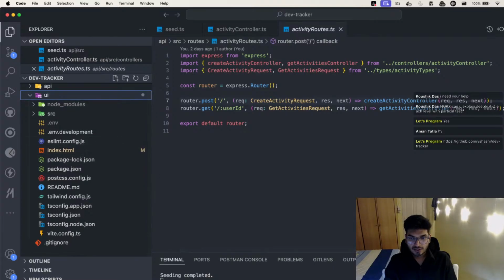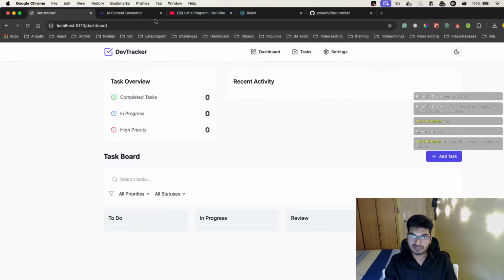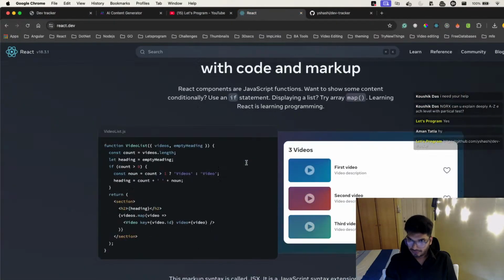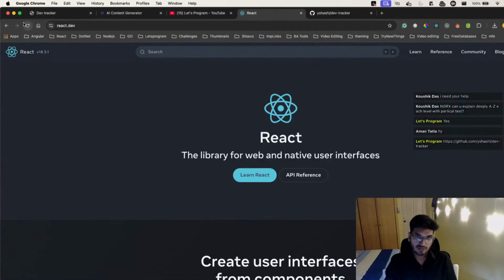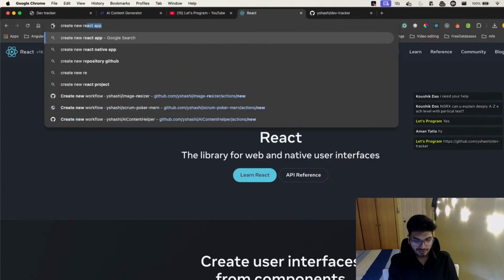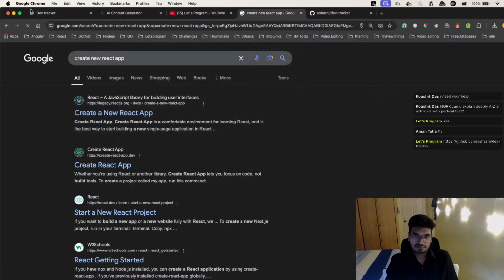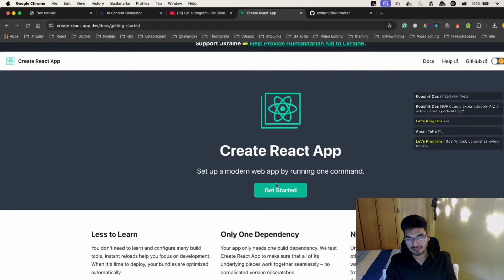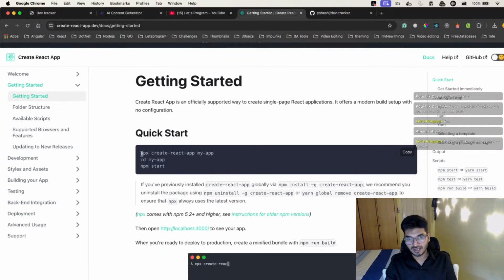To create a React application, you can directly go on Vite. So npm create vite@latest, and by that you can create a new React app. If you want to know more about it, you just head over to the documentation and search for create new React app. That's what I actually do most of the time. If I want to learn something, I just go and search for it. Okay, how can we do that?